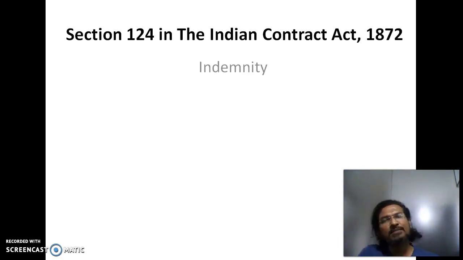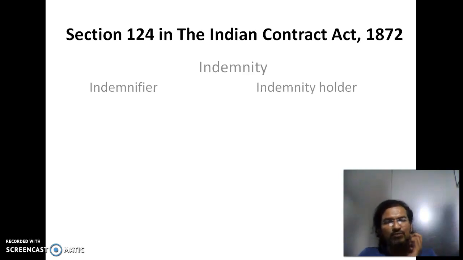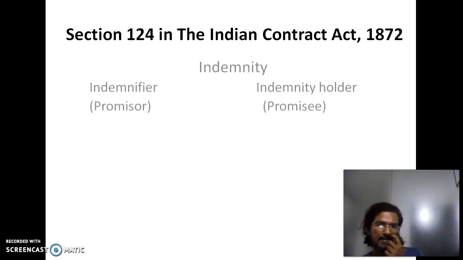With that indemnity, basically it's a contract. So with that we have the word indemnifier. One who indemnifies is called the indemnifier, and one who is being indemnified is the indemnity holder. These are basically the promisor and the promisee, which we studied in the contract definitions. Who is the promisor here?